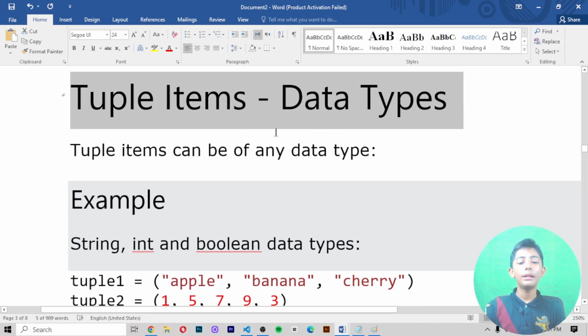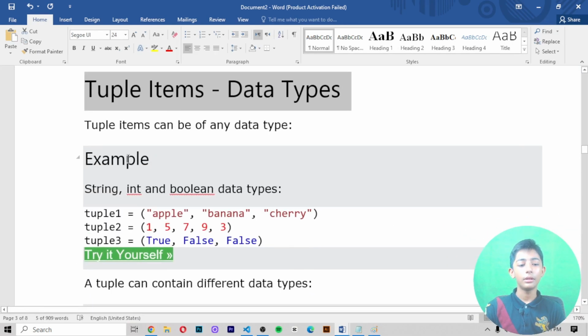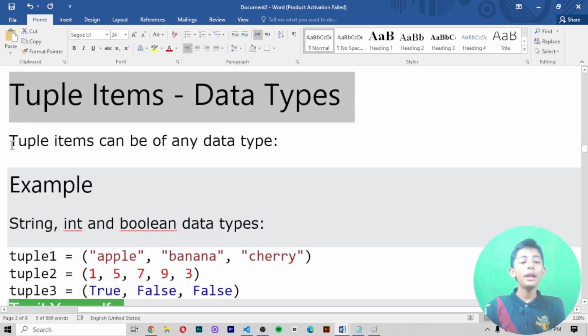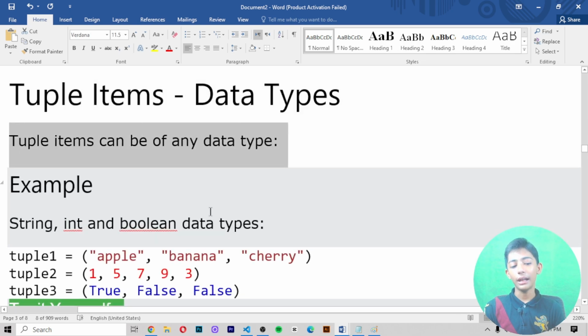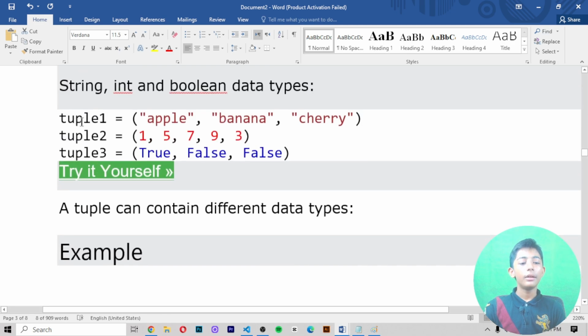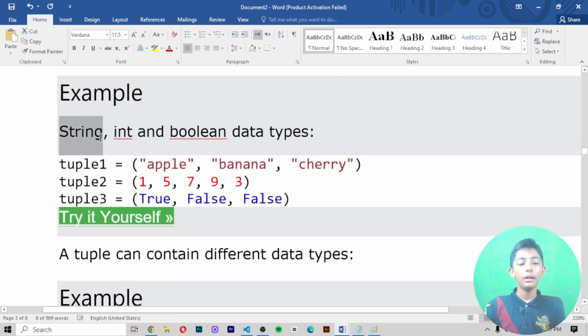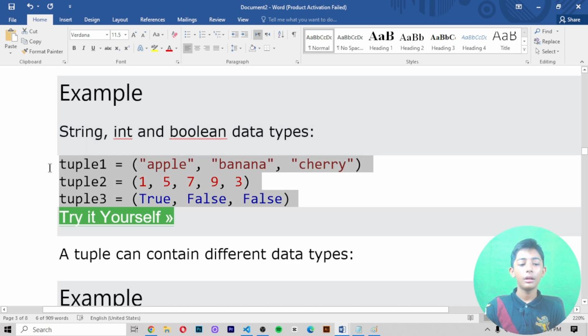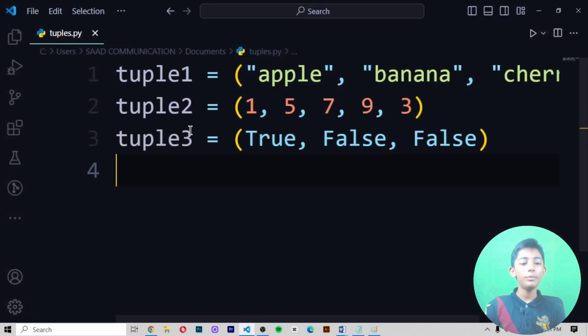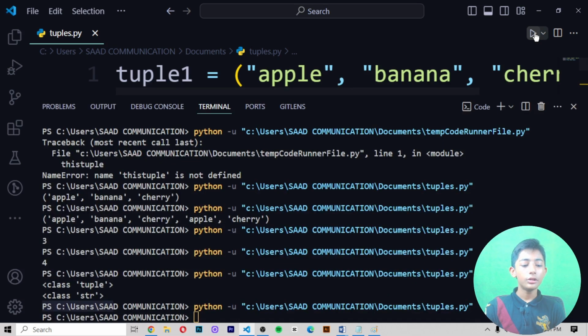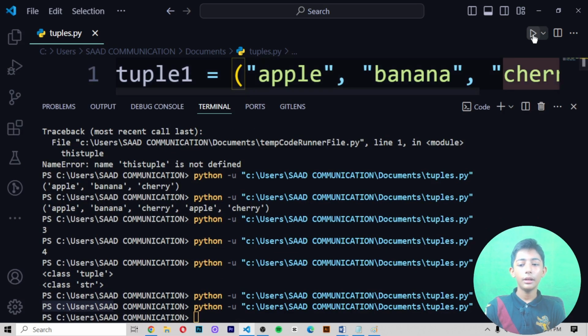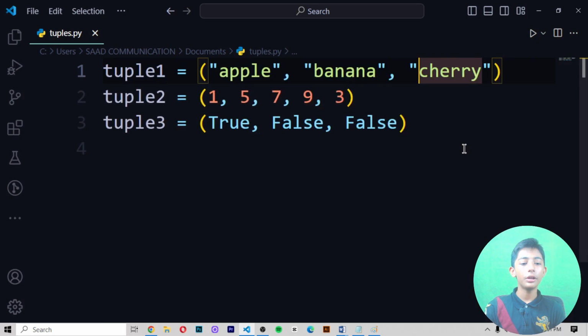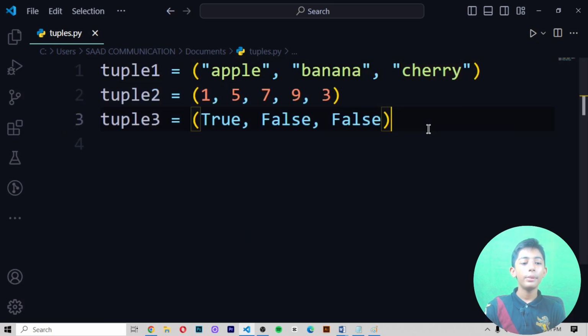Tuple items and data types. Tuple items can be of any data type. Example: string, int, boolean data types. When you copy it, paste it, save it and run it, it gives you nothing as output, because I did not write the print statement here.